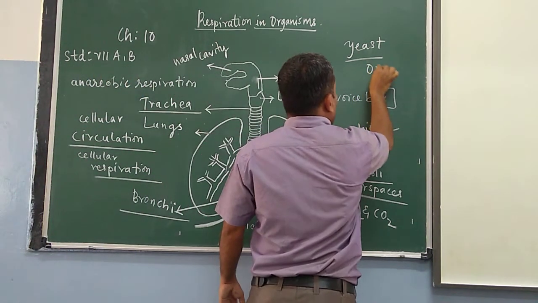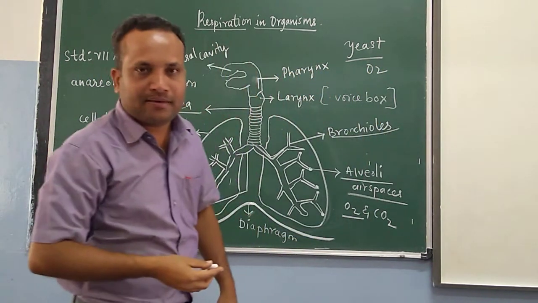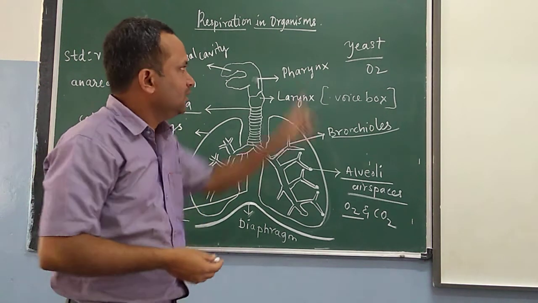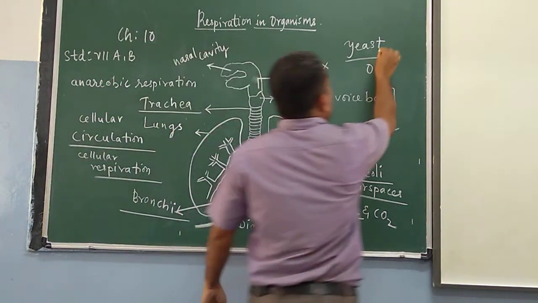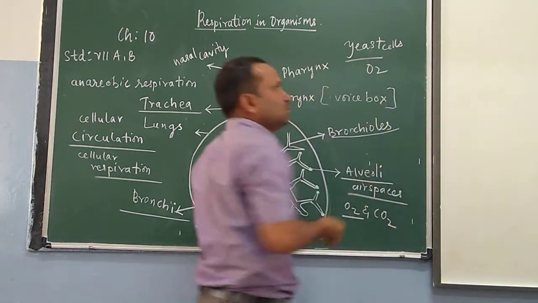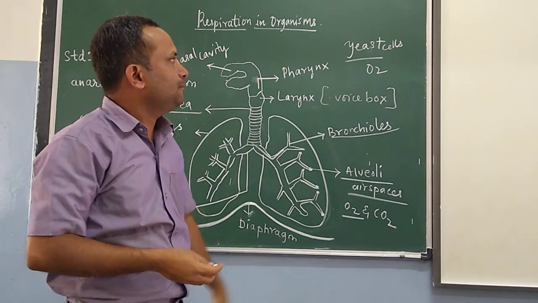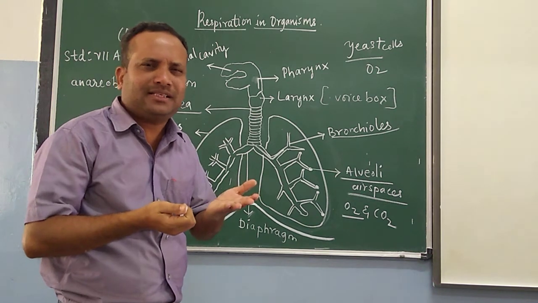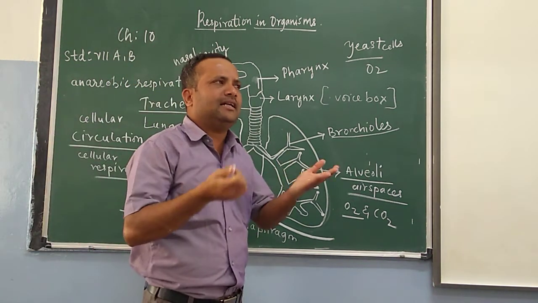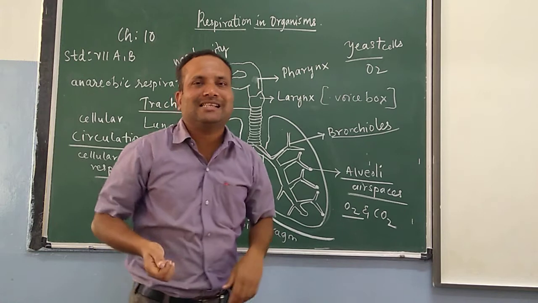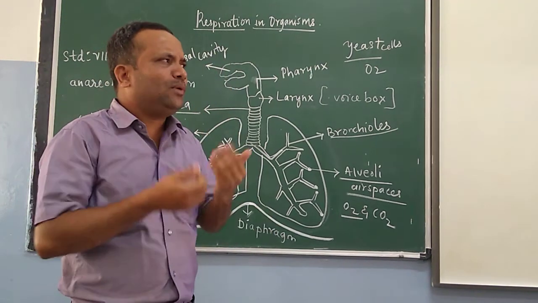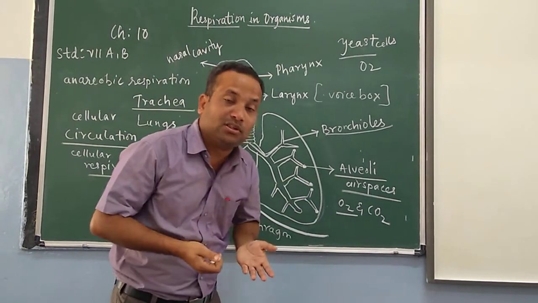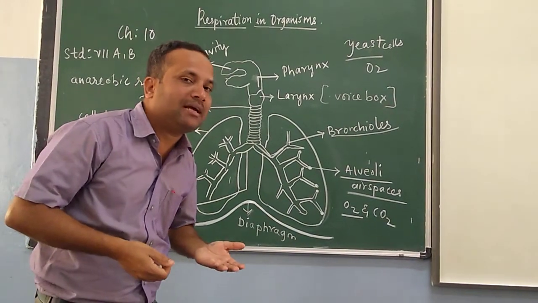Without the help of oxygen, yeast cells can also respire, breaking down their food to get energy. Where they don't make use of oxygen, that type of respiration is also called anaerobic.